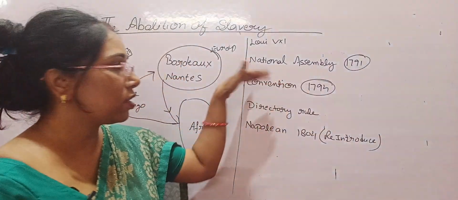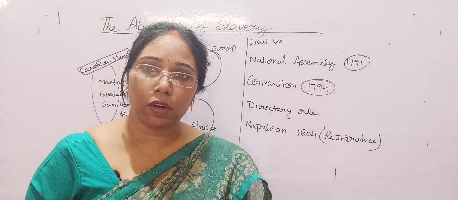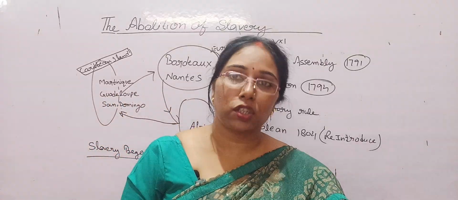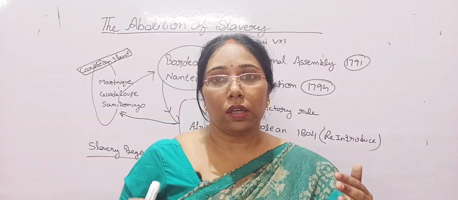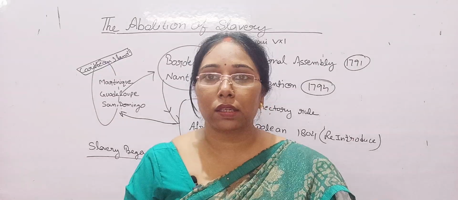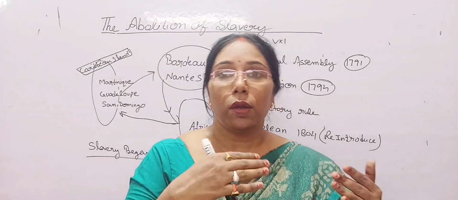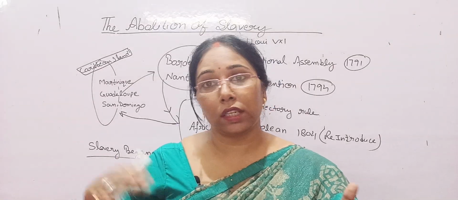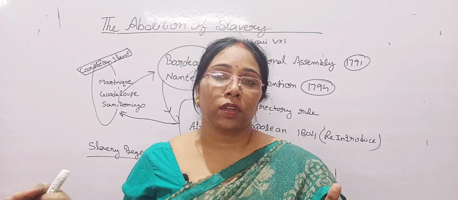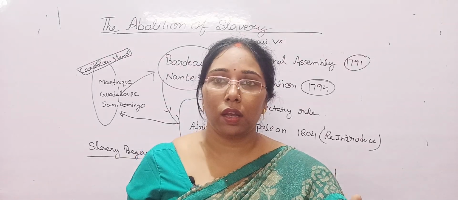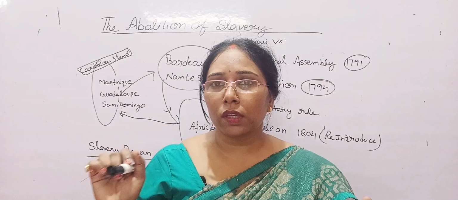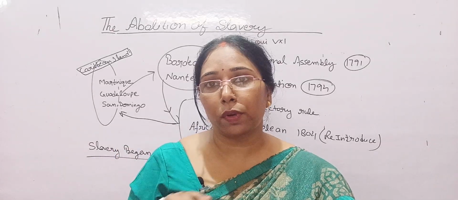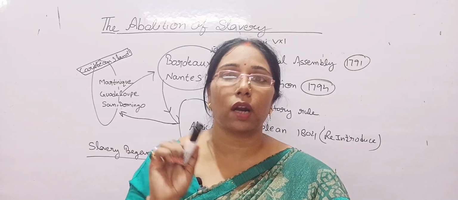Now, when the National Assembly came to power in 1791, while they were drafting the Constitution, they had a long debate and discussion about the rights of man and citizen, but they did not pass any law to abolish slavery. Why? Because the members of the National Assembly were the prosperous section of the society from the third estate.